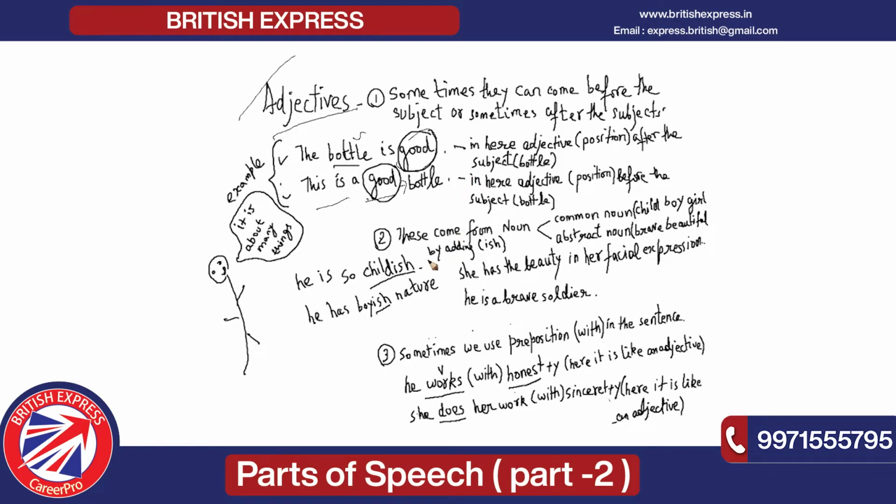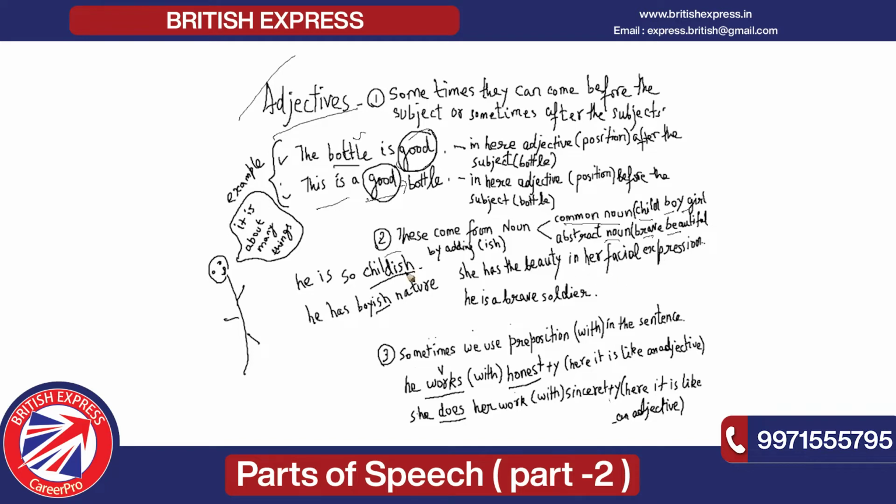In the second part, I have tried to explain what adjectives basically are. Adjectives come from nouns. Sometimes it is a common noun. I have given examples also, like child, boy, girl, and sometimes it comes from an abstract noun also. Now what is an abstract noun? Something which we cannot see but we can feel. For example, brave, beautiful, honesty. Many adjectives are there.